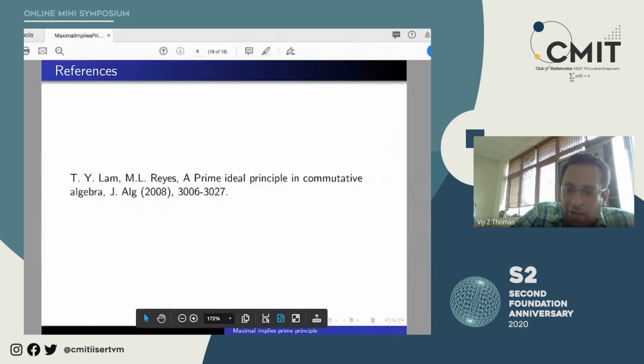The essence is the following. If you are coming across, in a commutative ring with unit, an ideal maximal with respect to some property, it is not a bad idea to think that it might be a prime ideal. Of course, you need to prove it, but at least you will have some intuition saying that maybe it is prime, and you might at least attempt it. That is what I want you to take home from this talk, and nothing much. Other things you can prove. If you are not able to prove it, ask me and I can provide you the proof.